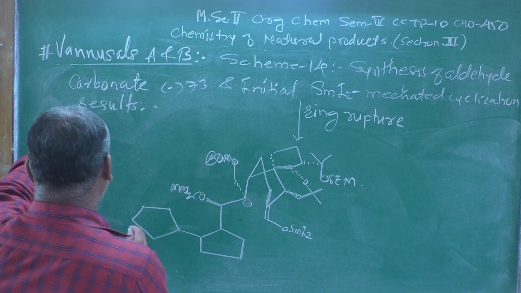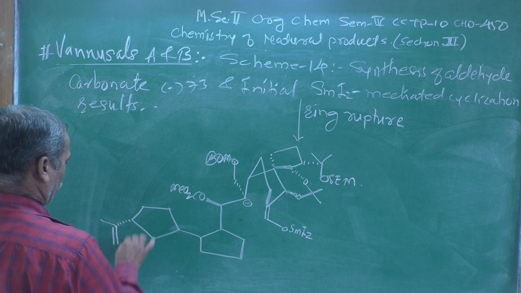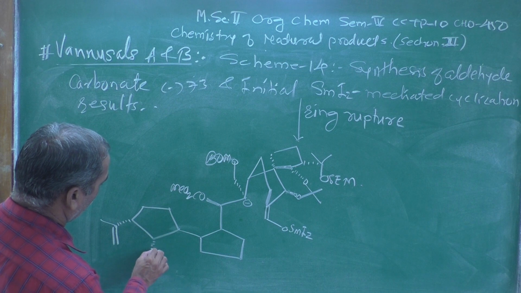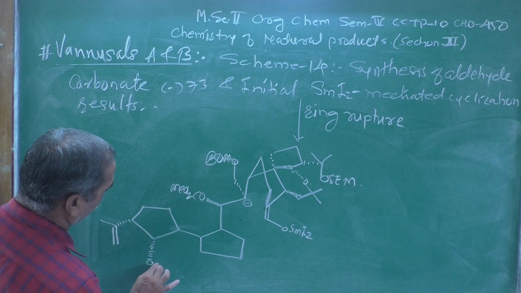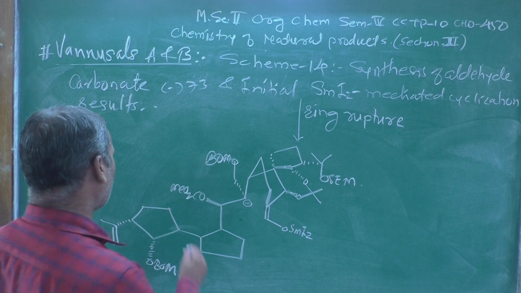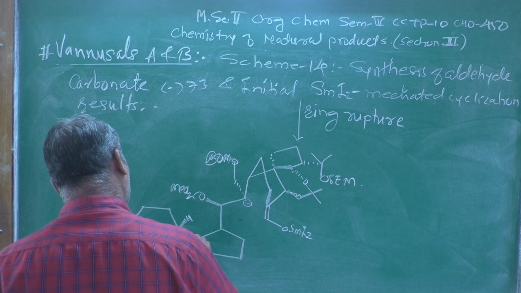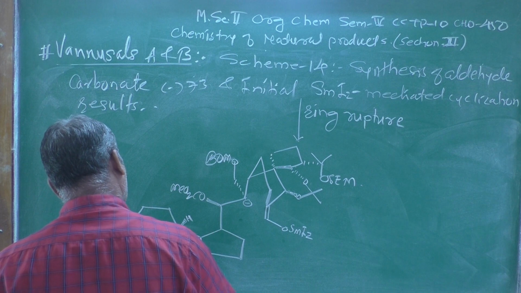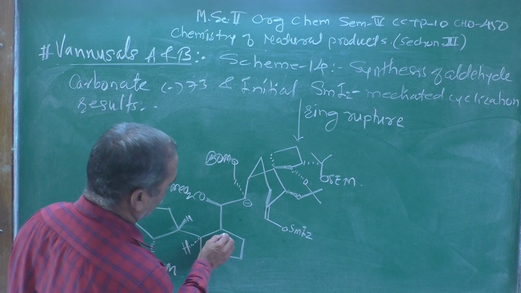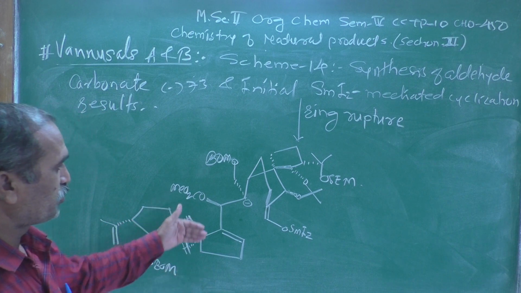Now look at the isopropylene group which is present, attached to ring A, which I have shown over here. Another group which is protecting a hydroxyl group, I am also showing here with BOM. Here is a hydrogen atom above the plane, and another hydrogen atom below the plane, and the double bond present in this 5-membered ring, that I have also shown over here.